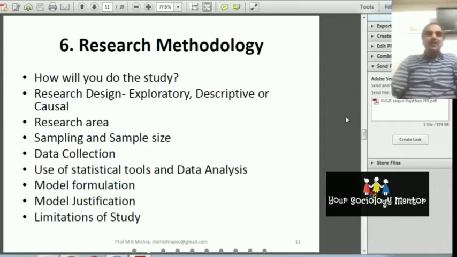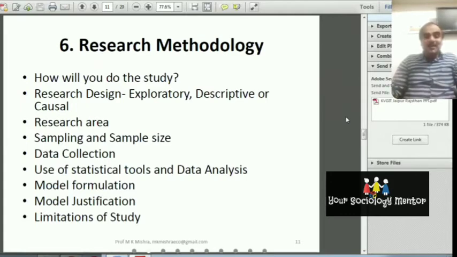And one important thing is that the language of the research is important. I will discuss this while writing the research methodology. You write that the proposed study will be based on primary as well as secondary data. Sometimes students write the proposed study in the past tense. You have not done the research. This is the proposal, and you are writing in the language of a thesis. This is the drawback.